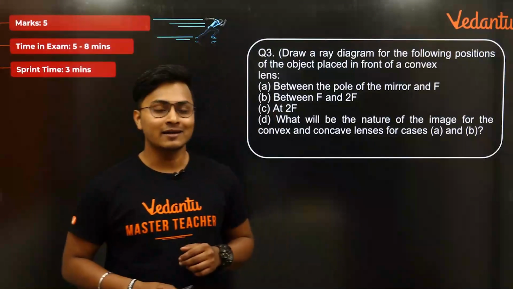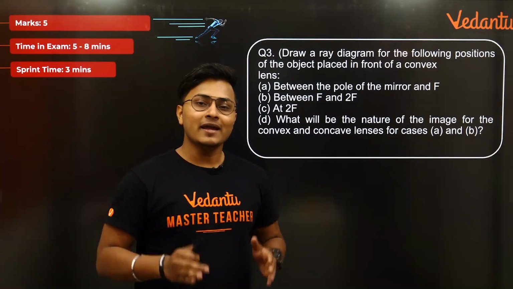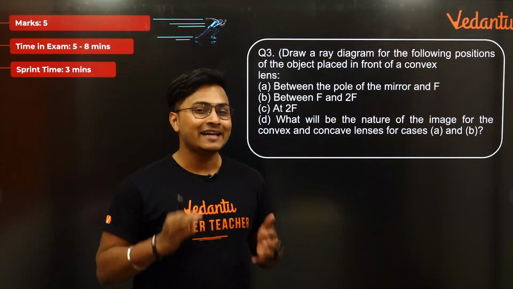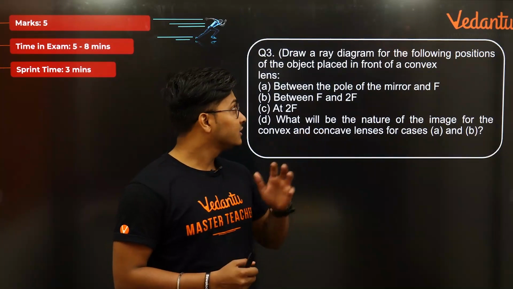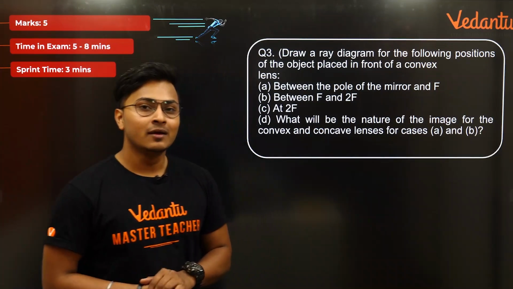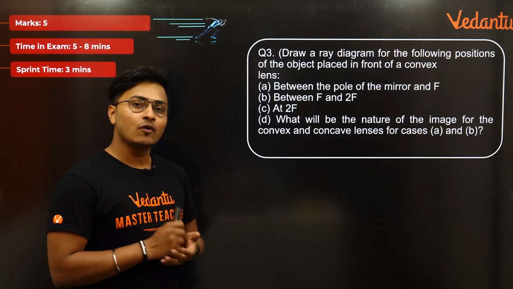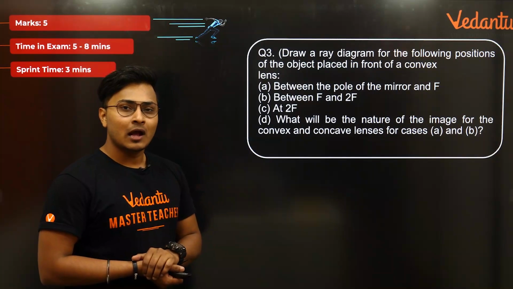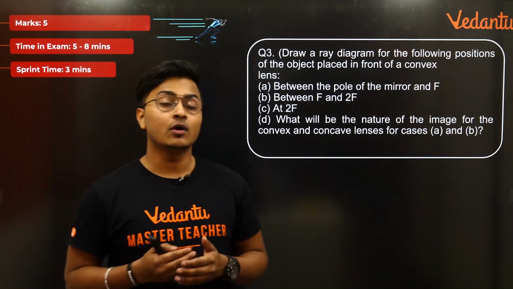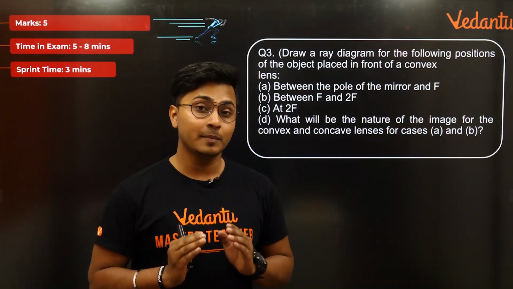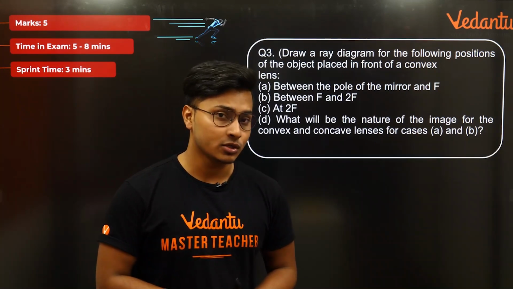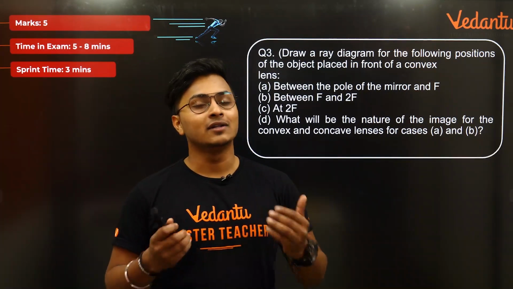Going ahead, guys, right now, straightforward jumping into a 5-mark question from the light chapter. And this would be the final question for today. It's a 5 marks question, very straightforward, and it is a ray diagrams question. I think in the previous sessions we were not able to cover a very clear picture of ray diagram questions coming in the examination, so we thought why not give it here in Vedantu sample paper.